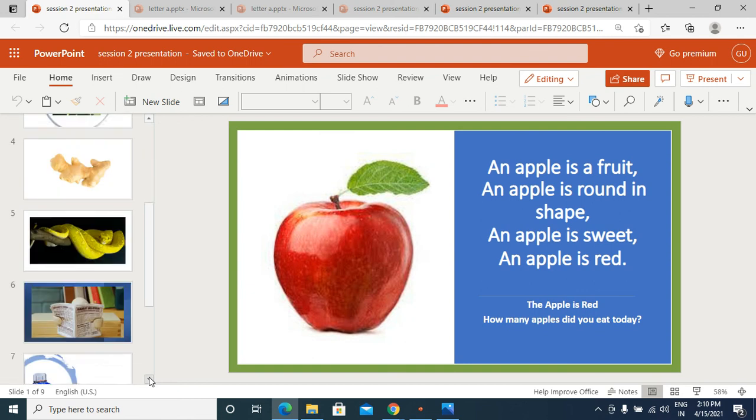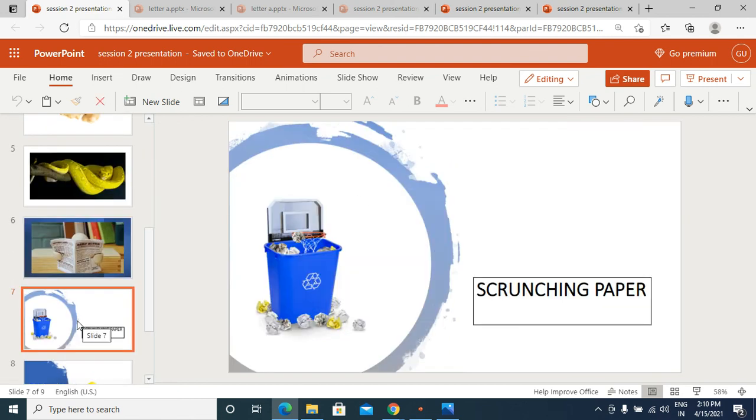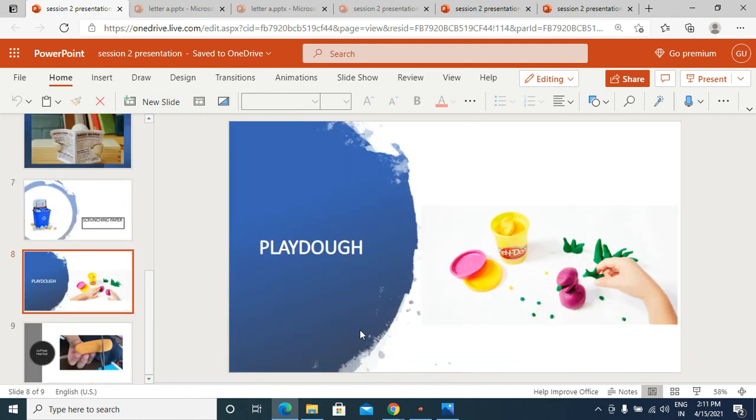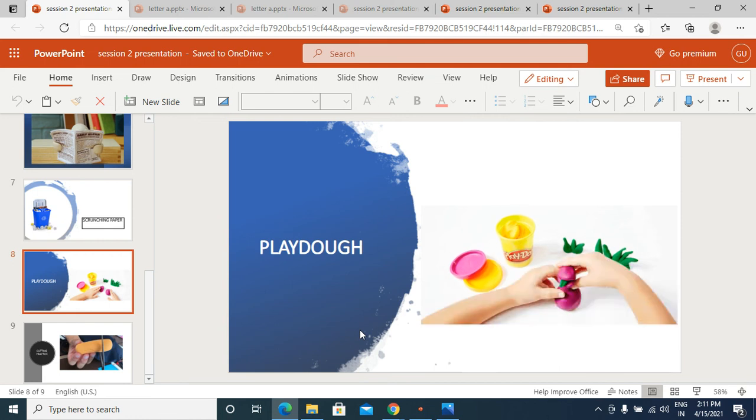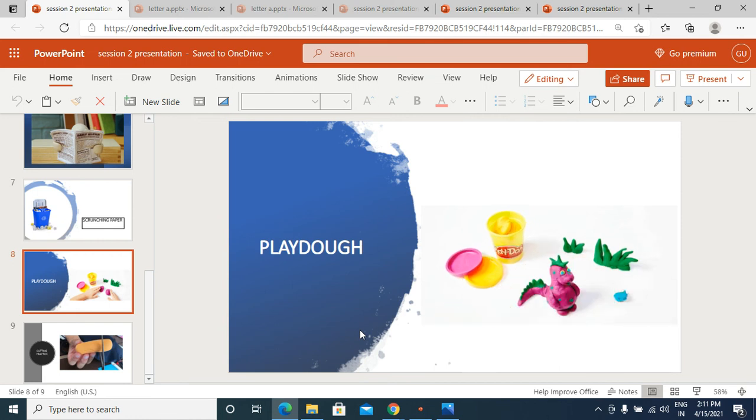So this is paper. This is the scrunching paper activity. This way your child will make the paper balls and your child has to throw them in the bin. Another one was Play-Doh, playing with the Play-Doh. See over here, the child is making different objects with the Play-Doh.